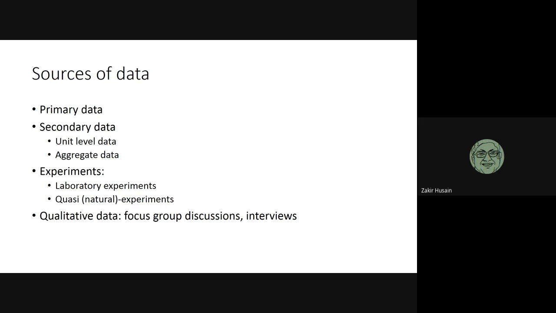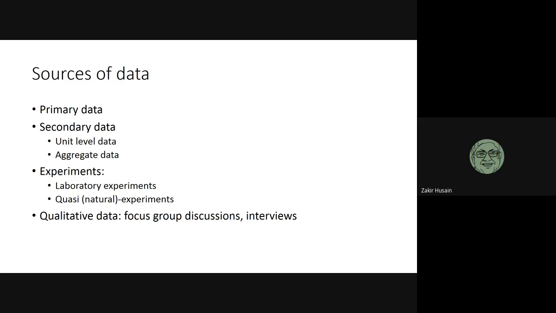Secondary data, which can be unit level data like the data which REACHA used. So data collected by a secondary organization based on a primary survey. So you have NFHS data, you have NSSO data, and so on. If you want to do research in finance, you have Prowess and so on.